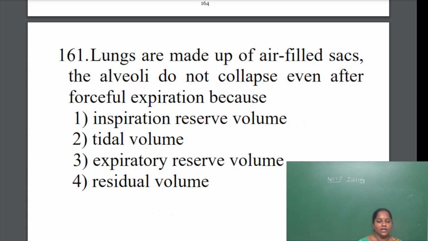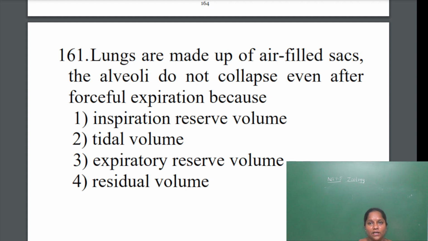Next: lungs are made up of air-filled sacs. The alveoli do not collapse even after forceful expiration, because... We know that in normal breathing, the volume of air taken in and let out is called tidal volume.